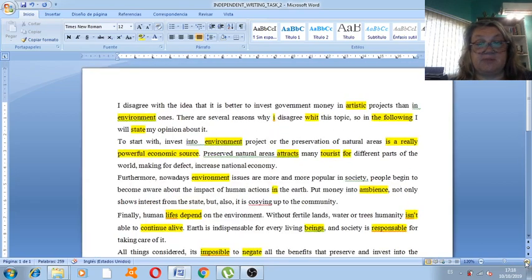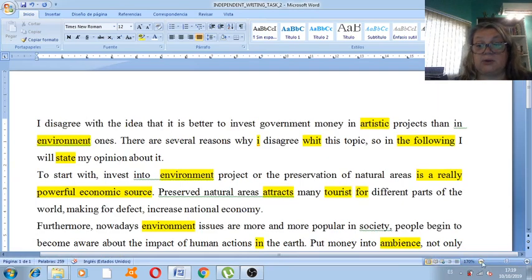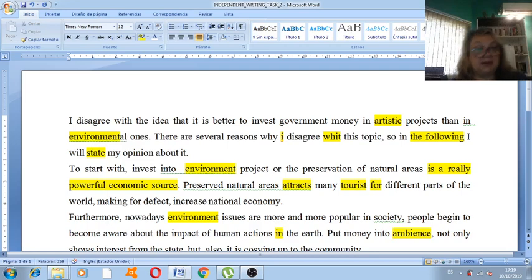Let's make this bigger so that we can see better. What would be the adjective for environment? Environmental, of course. Okay?